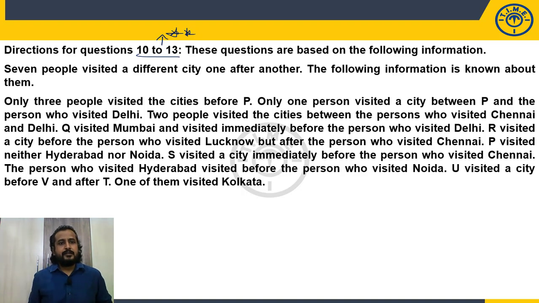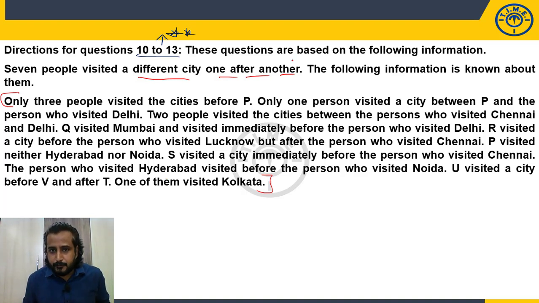What is given? 7 people visited a city, a different city, one after the other. Okay, so we have given that. We don't know who the 7 persons are and what the cities are. That may be given in the clues. That information will come when we are going through the clues. You will get that information, persons and cities.